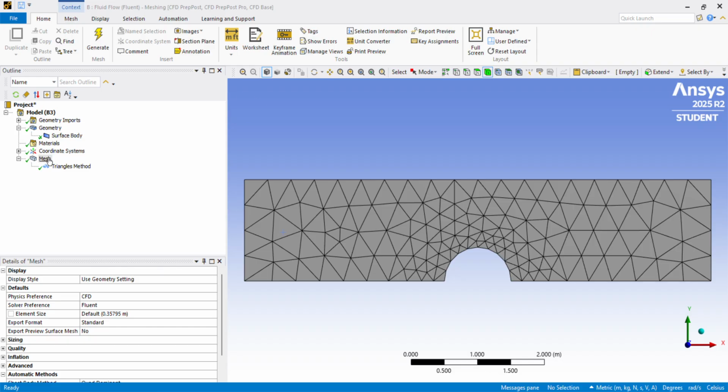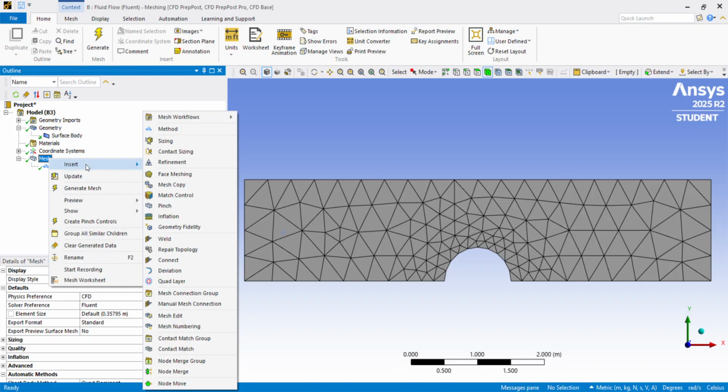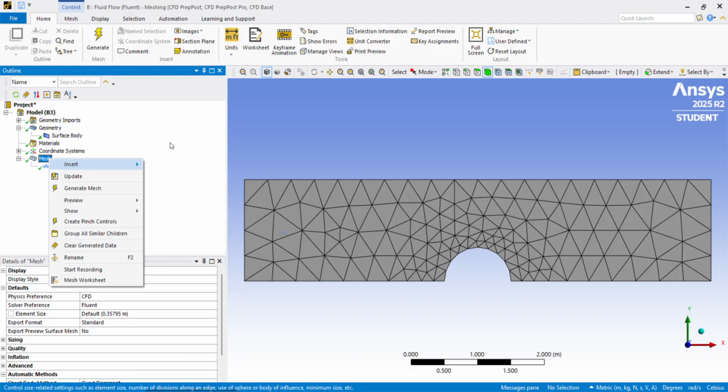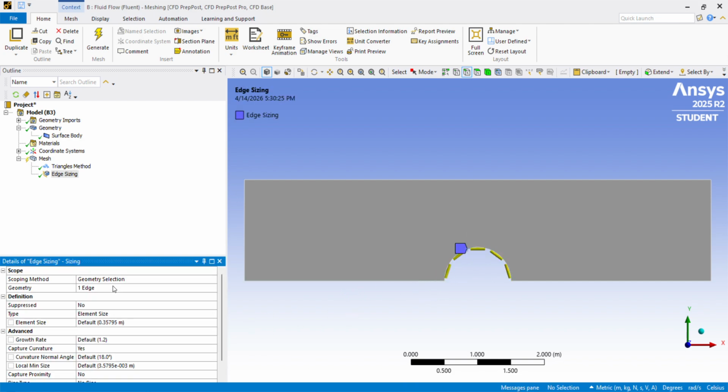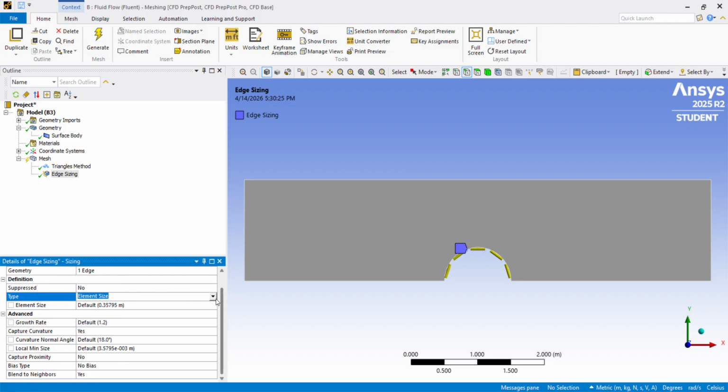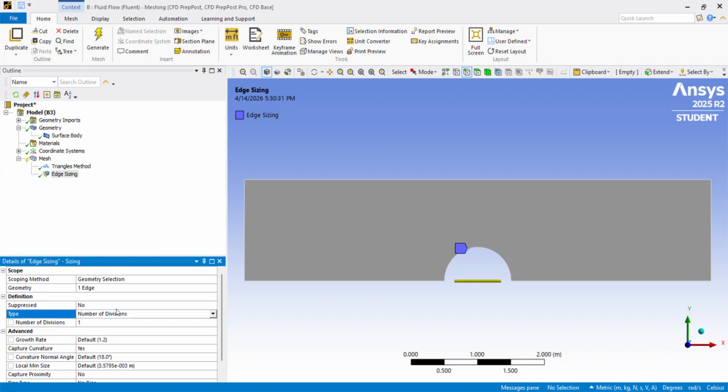From here, we want to right click on our mesh again. Now we're going to insert sizing. This is going to be the edge sizing. So we can go ahead and apply. We want the element size to be number of divisions.